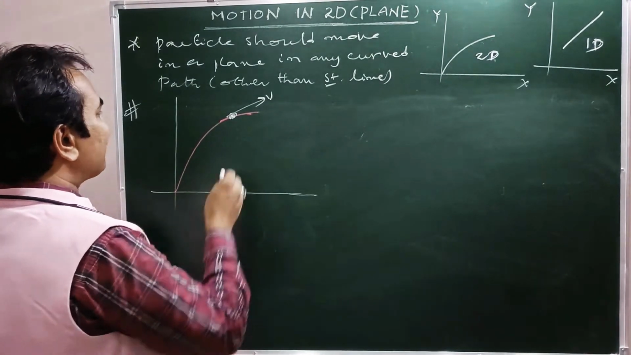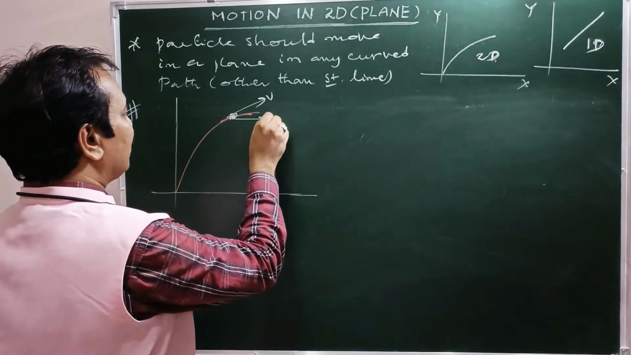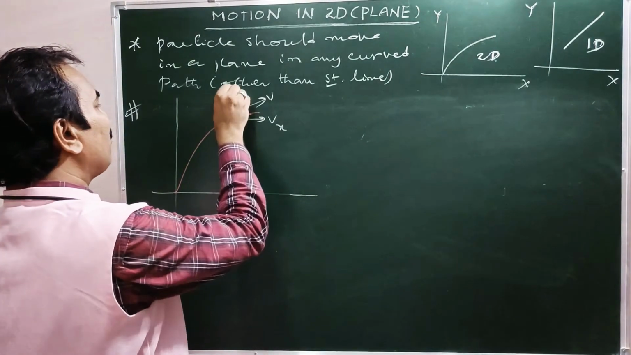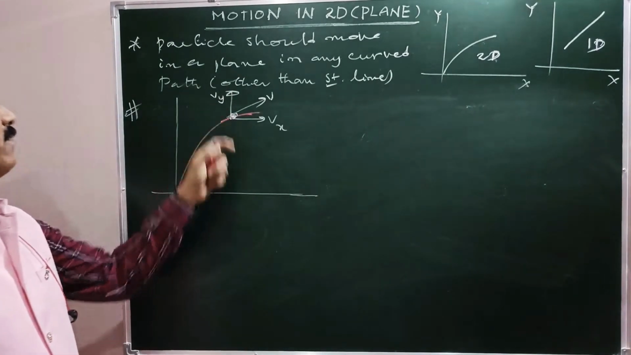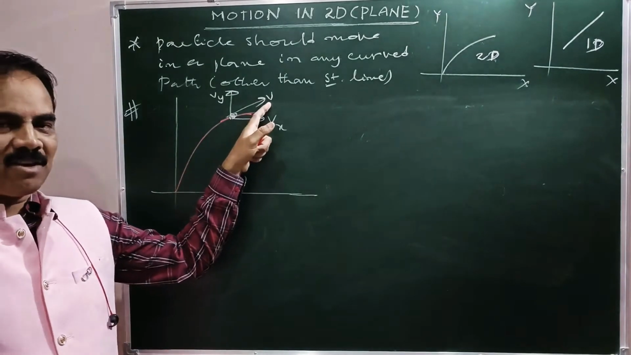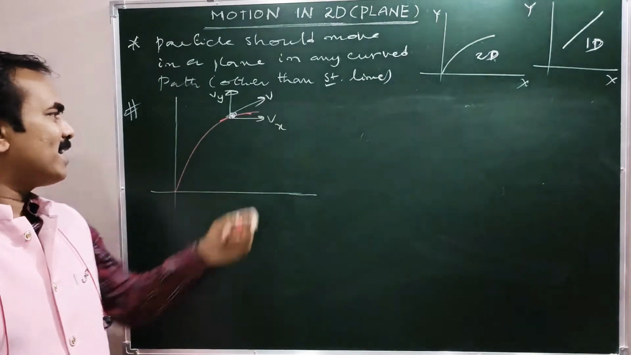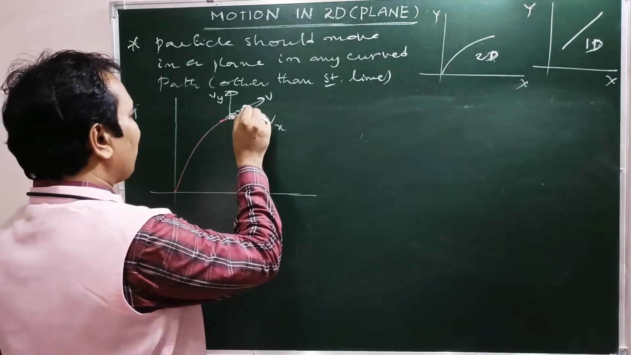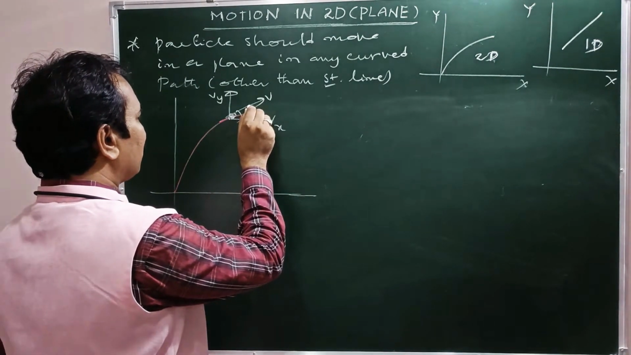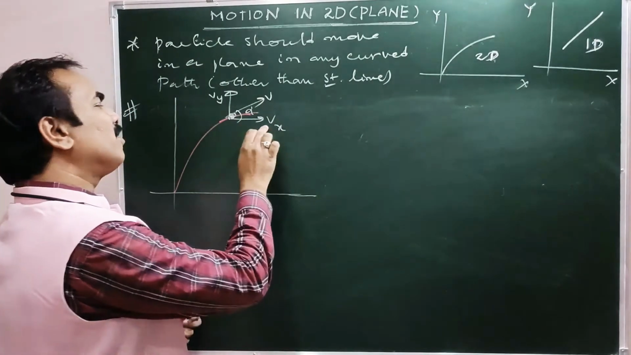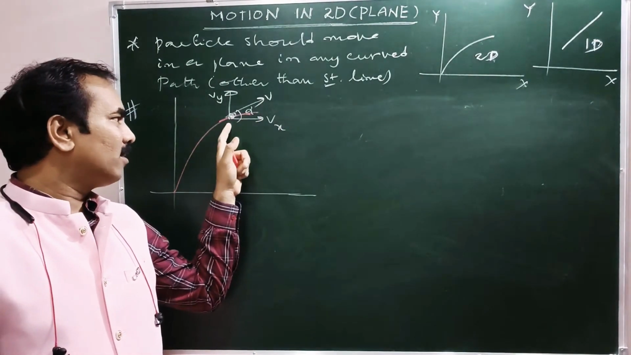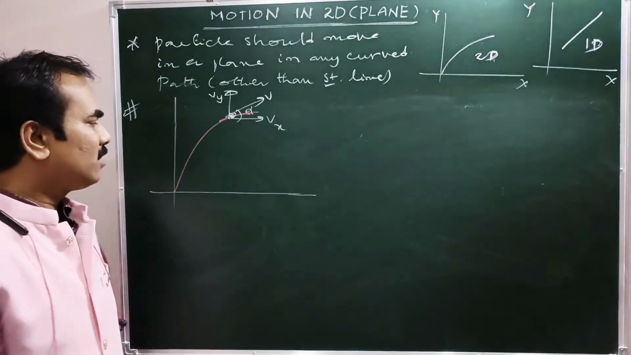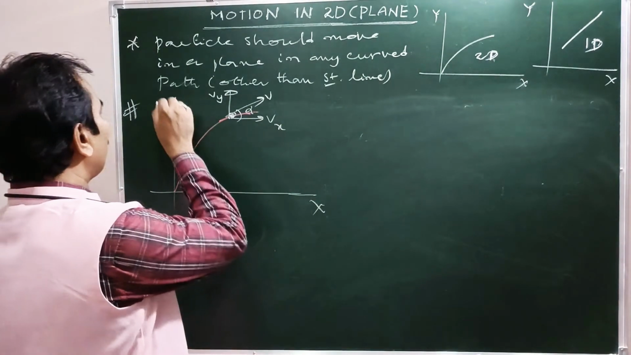One is along the x-axis, that is vx. Another one is along the y-axis, that is vy. Am I right? So vx, vy. Here the instantaneous velocity, otherwise net velocity, makes some angle alpha with vx, otherwise horizontal. See, here the instantaneous velocity makes some angle alpha with the horizontal or vx.